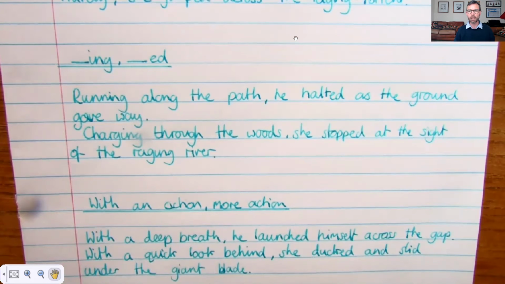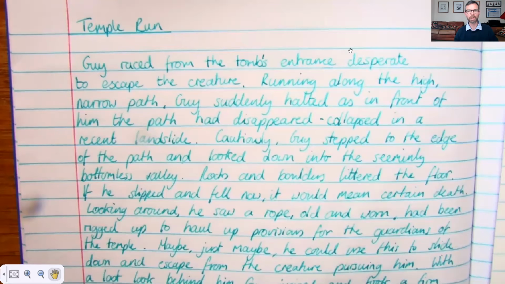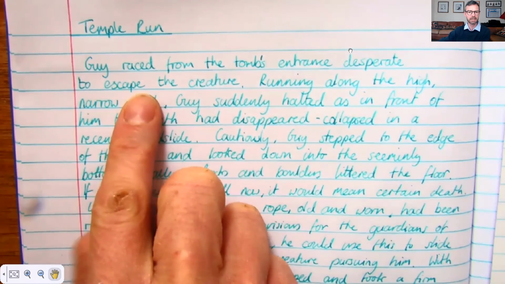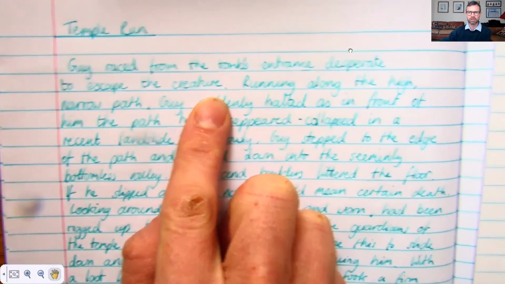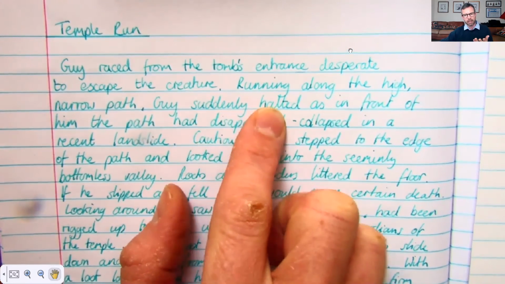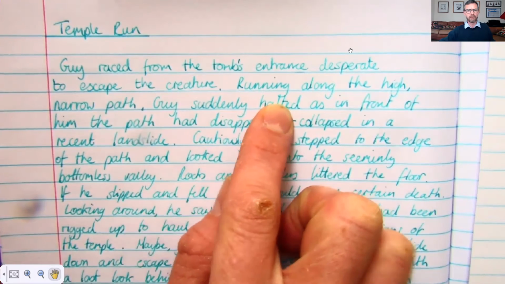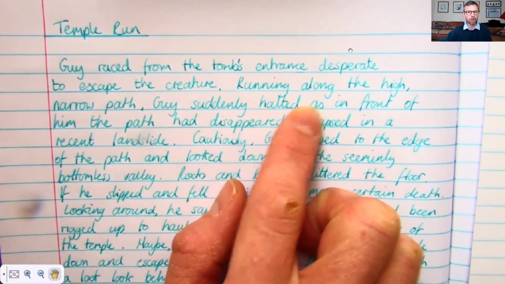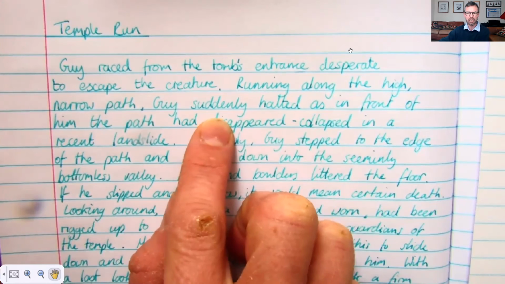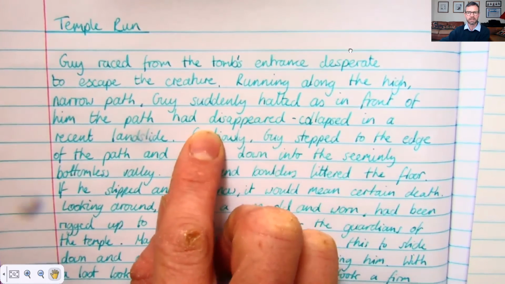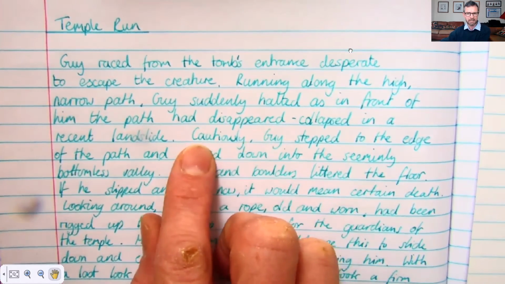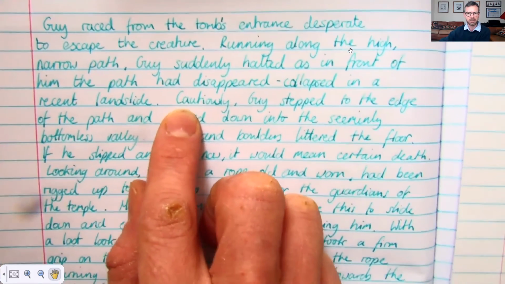Now, let's have a quick look and see how that might look in an example. Okay, so the one that I was using, the rope slide coming down. So we'll see how we kind of fit that in. Remember, we've got that starting sentence straight away. So, Guy raced from the tomb's entrance, desperate to escape the creature. And I put a bit of background there, thinking about what the game was like. So, running along the high, narrow path, Guy suddenly halted as in front of him the path had disappeared, collapsed in a recent landslide.